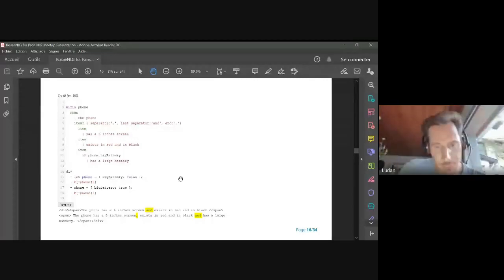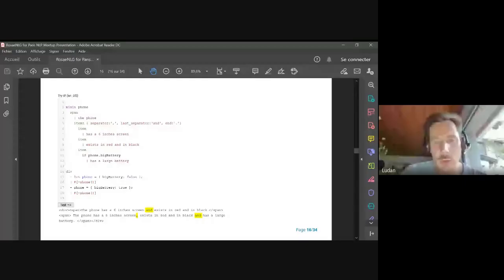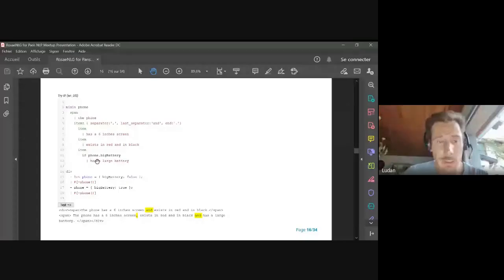If you look at the 2 sentences that are generated below, the 2 I put in yellow, the separators, when you generate the first 'and', which is in yellow, between 'has a 6 inches screen' and 'exists in red and black', you have to know that the third item will be empty. You have to know before actually generating it that the third item will just be empty because it doesn't have a large battery. So how do you predict that? How do you do that?